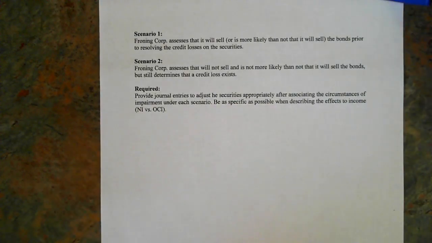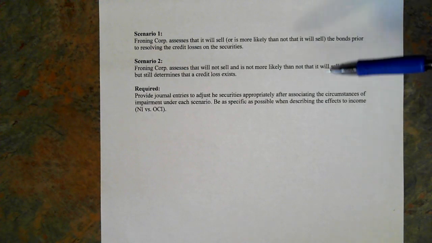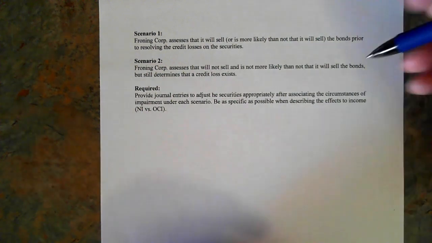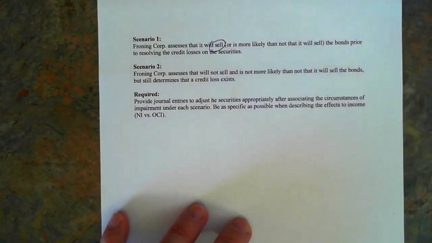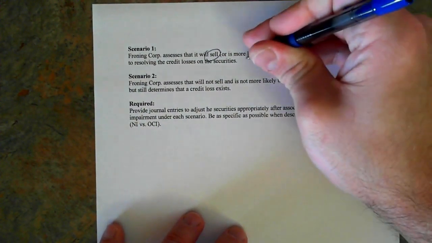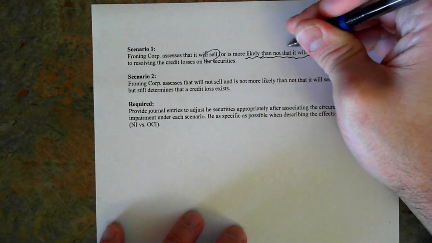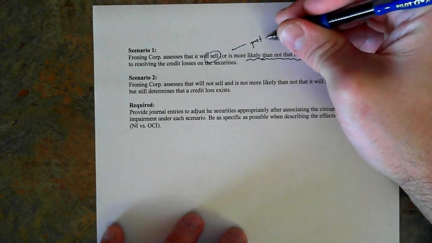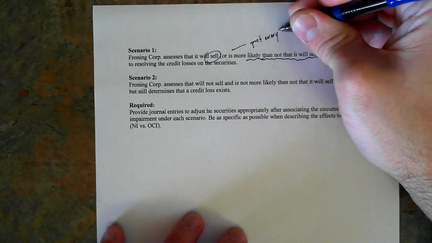Suppose in scenario one, it is likely that Froning will sell, or it is more likely than not that it'll sell prior to resolving the credit losses on those securities. Well, remember, if that's the case, if we have this sort of buzzword that we have to sell, or we're more likely than not to sell, then that's going to trigger saying, all right, put everything through net income.